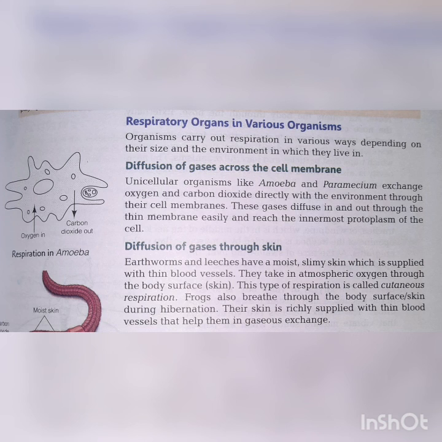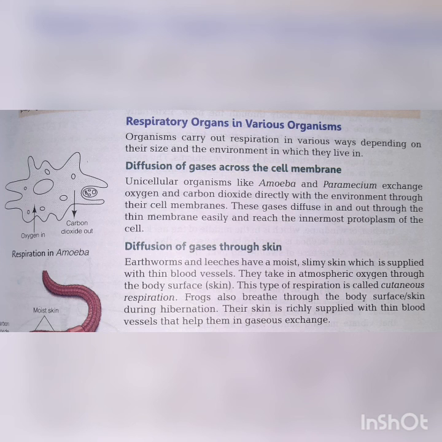Now, another category, that is diffusion of gases through skin. This is seen in earthworms and leeches, because they have a moist, slimy skin which is supplied with thin blood vessels. So they take in oxygen and give out carbon dioxide through the body surface, that is the skin. This type of respiration has a particular name, that is cutaneous respiration. So cutaneous respiration means diffusion of gases through skin.